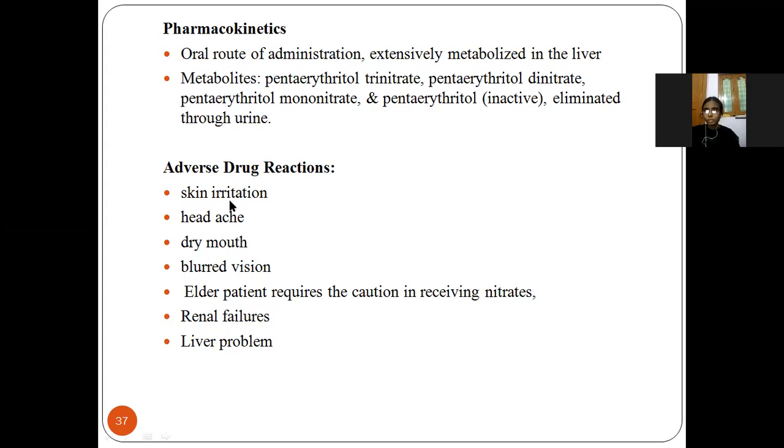Adverse drug reactions are skin irritation, headache, dry mouth, blurred vision, and renal failure and liver problems in elderly patients. That means elderly patients are not safe using the nitrates.